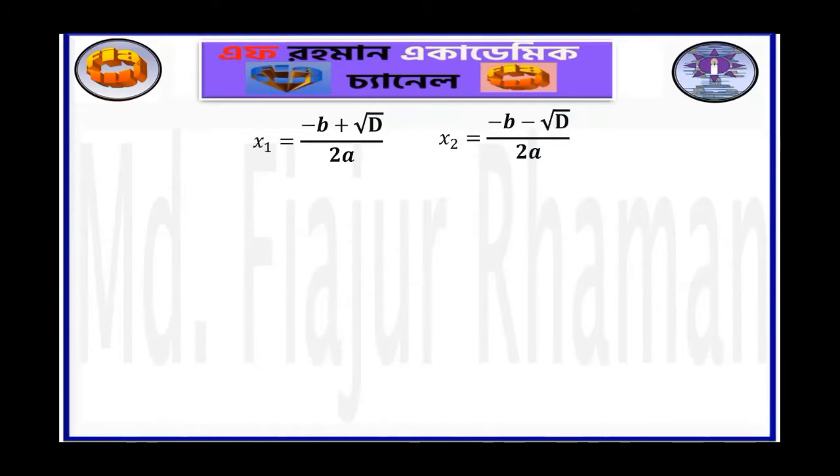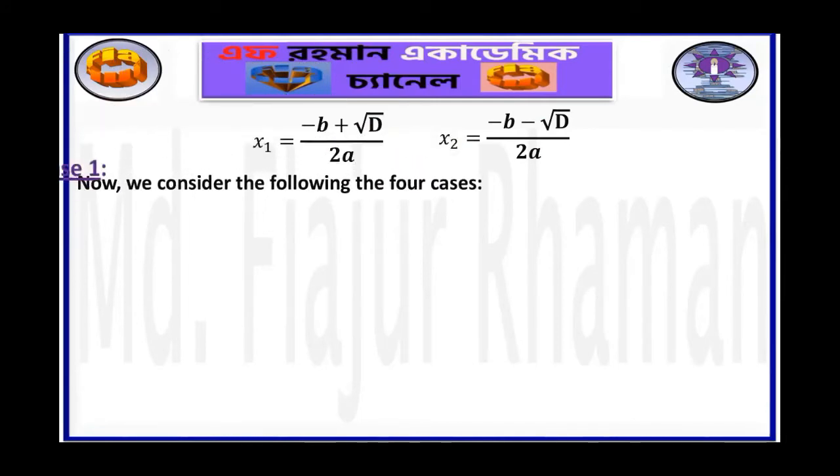The possible values of d will be d less than 0, d is equal to 0, or d greater than 0. In case of d greater than 0, we should consider whether d is a perfect square or not. That's why we should consider the following 4 cases.